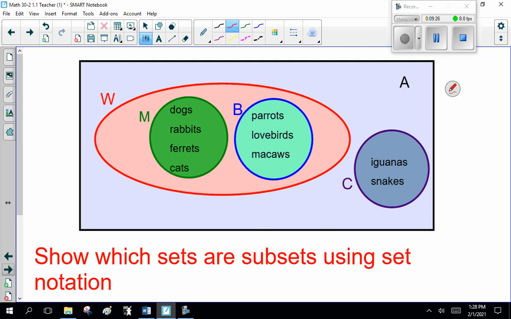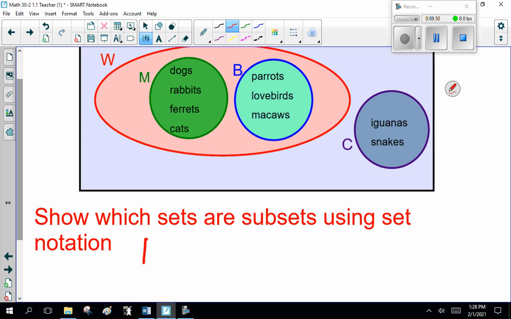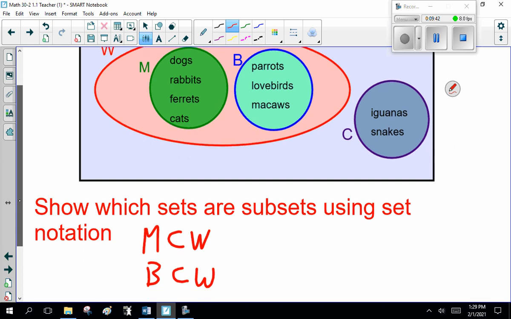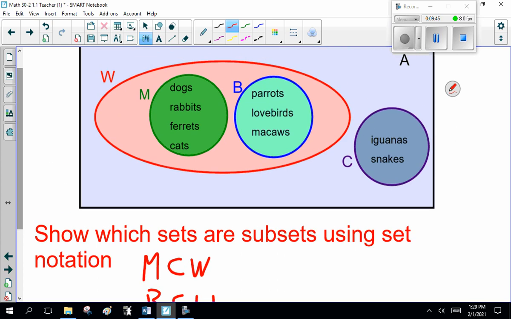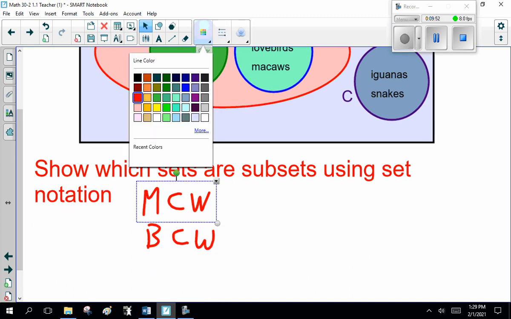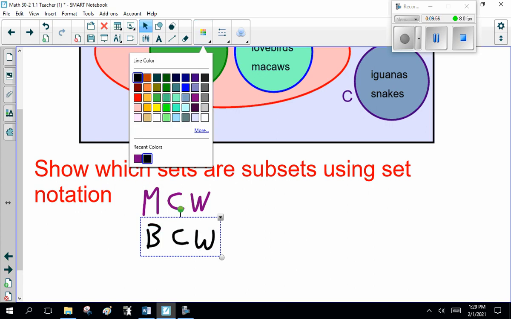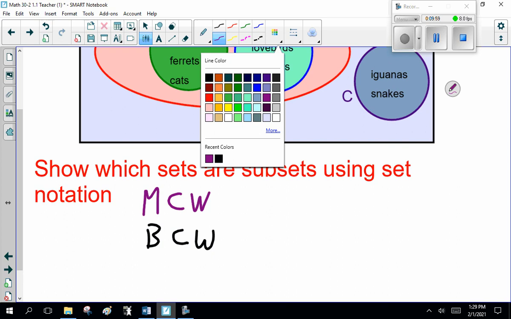Now, next bit, show which sets are subsets using set notation. So what is a smaller part of something bigger? Well, right off the bat, I see mammals are a subset of warm-blooded. Birds are a subset of warm-blooded. Yes, actually, I'm going to change that just to emphasize something here. This one purple. This one black. Now, the reason I'm changing colors is to emphasize a couple of things.